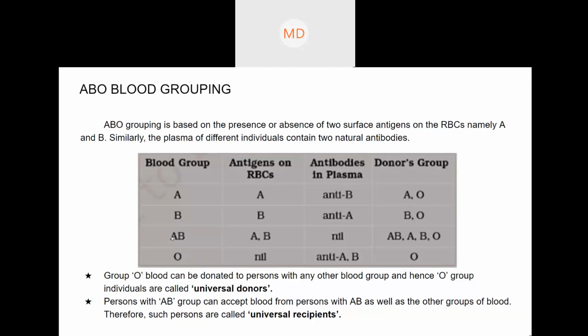For AB, it can take from all because A antigen and B antigen are there in itself. So it can take from A because there is A antigen. It can take from B also because there is B antigen, and it can take from O because there is no antigen. But if a separate antigen was there, then it could not have taken from that. For O, it can take from only O because it cannot support any antigen. It does not have any antigen, therefore it will not support either of these antigens. Am I clear?